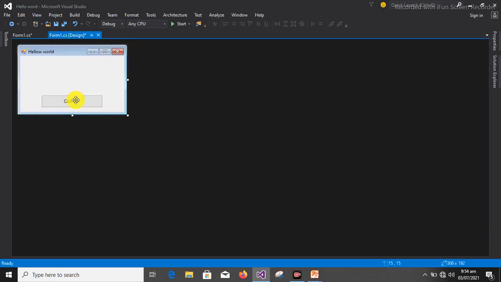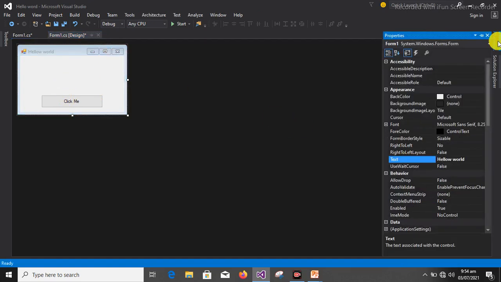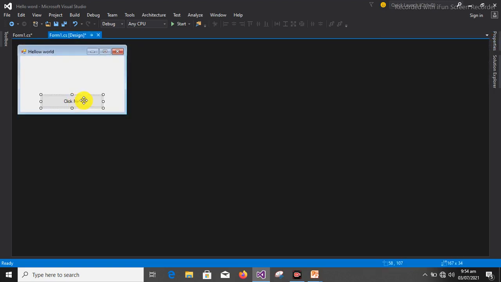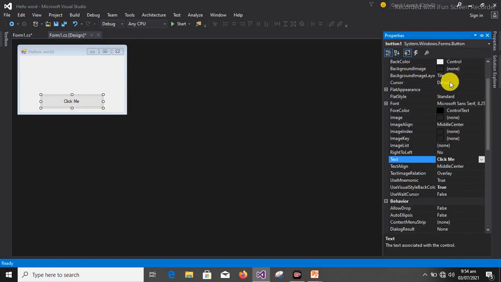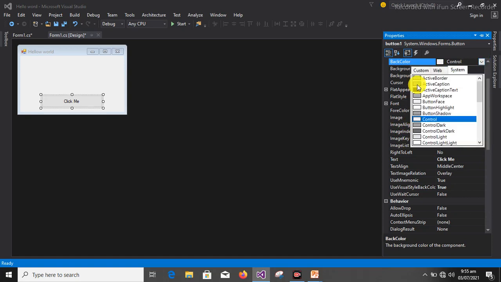Anytime you want to work on this form, I will select that form and go to its property, meaning I'm on form 1 property. If I want to work on a button, I select the button and go to its property, meaning I'm on button 1 property. So now on this button 1 property, we have what we call background color. Now I can change the background color to be any color of my choice, like using green.